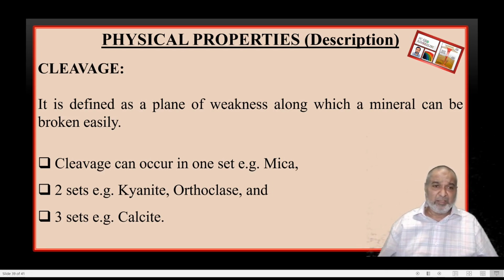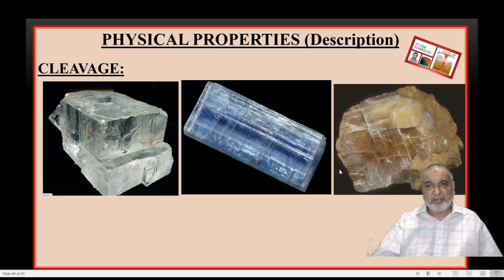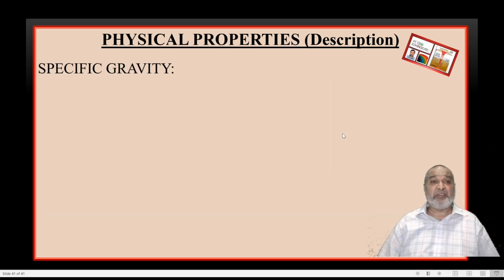So three sets will be there in calcite, two sets in kyanite, and one set in mica. We'll see now. Yes, this is one set, and this is another, second set. So two sets will be there, and this is the one set front to back. This is horizontal, and the third one is from side to side.